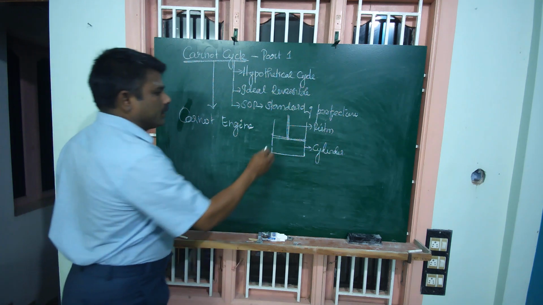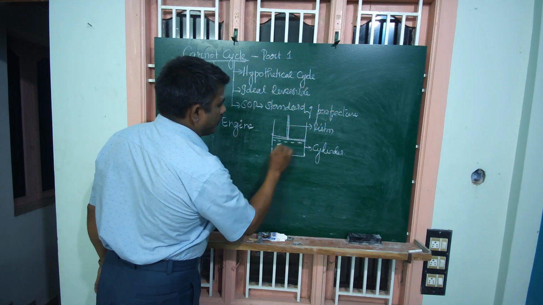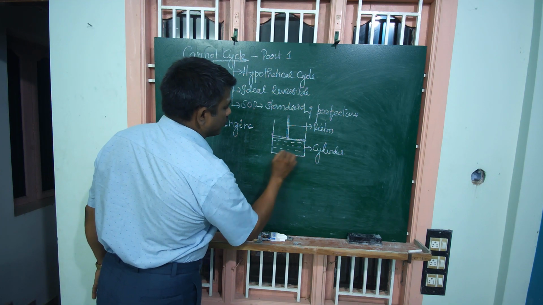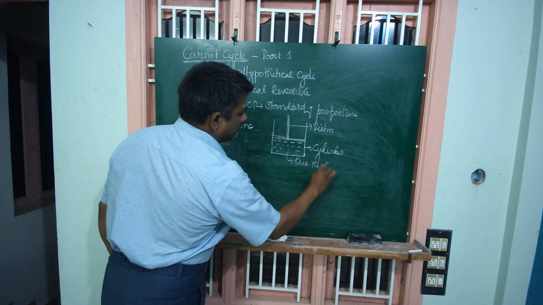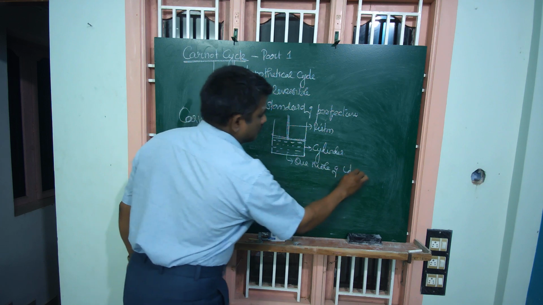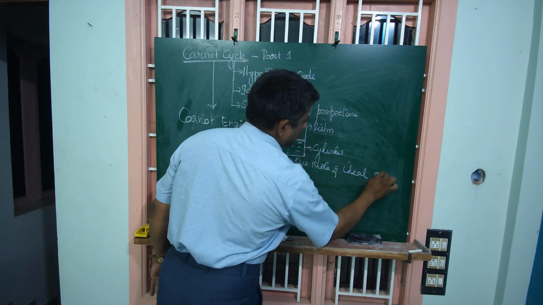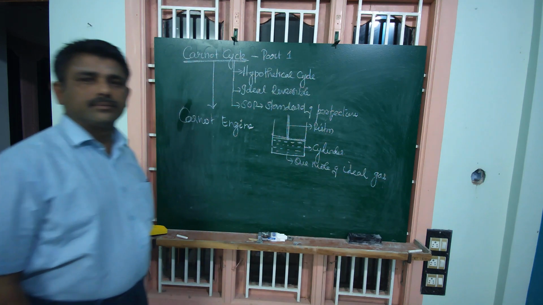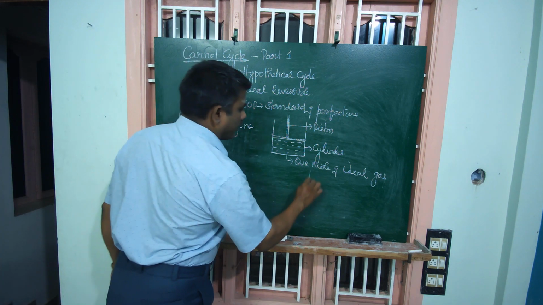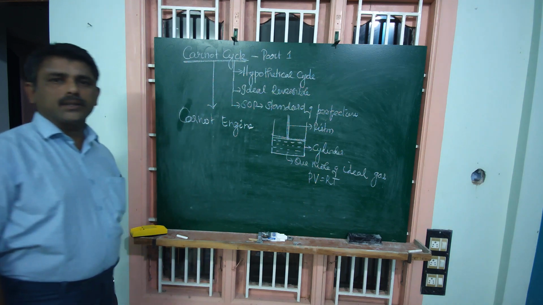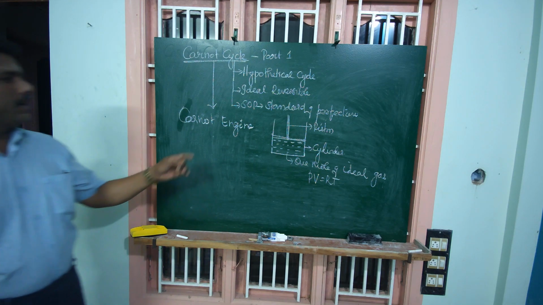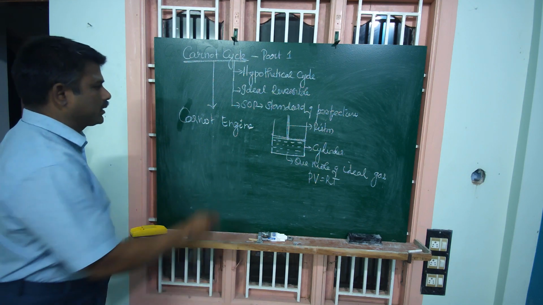In this engine, an ideal gas is taken for consideration. I am taking 1 mole of an ideal gas. Since n is equal to 1, hereafter in our calculation PV is equal to RT. This is the Carnot engine.